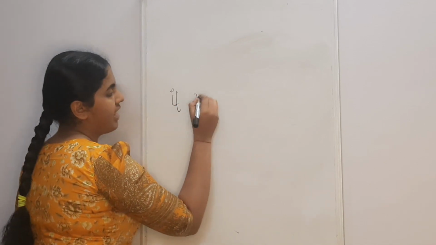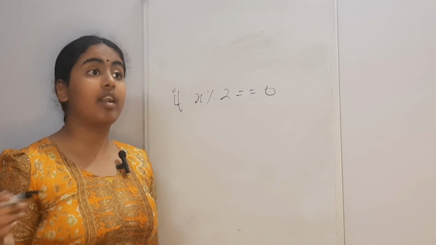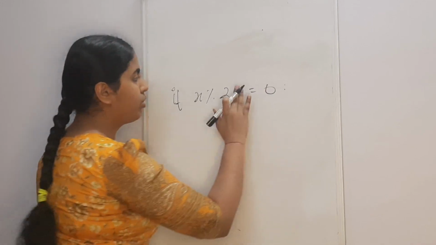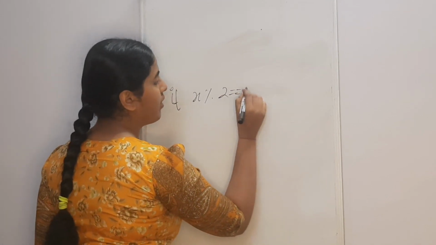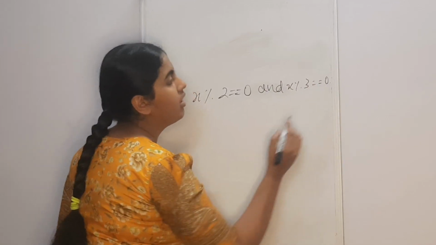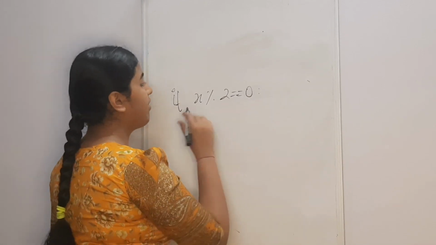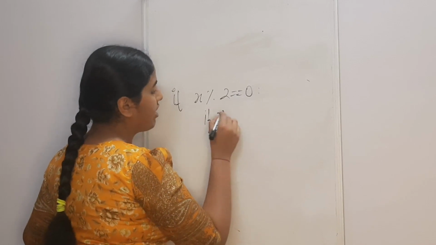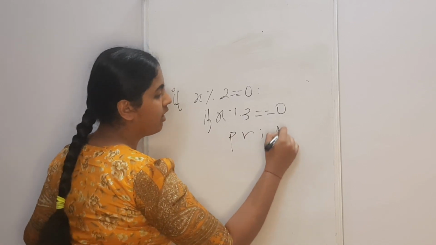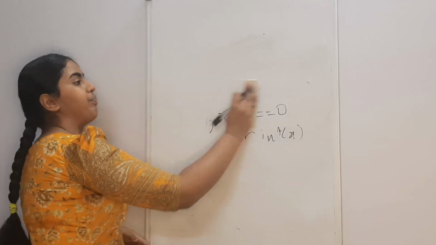You write if x mod 2 equal to 0. Let's say you want to check for a number that is divisible both by 2 and 3. So you write this condition. Either you could do this, x mod 2 equal to 0 and x mod 3 equal to 0, then you get your statements, or you could use a nested if and say if x mod 2 equal to 0, if x mod 3 equal to 0, then whatever statement that you want to execute. That is how you can do that as well.